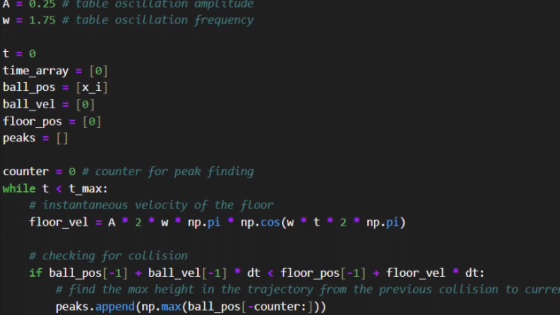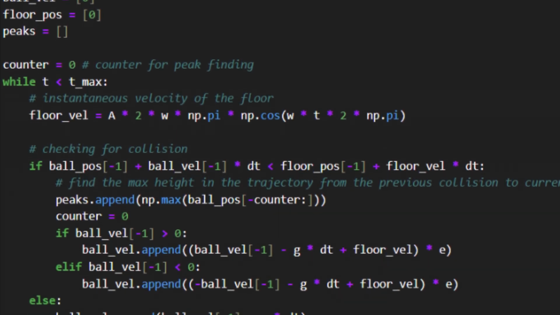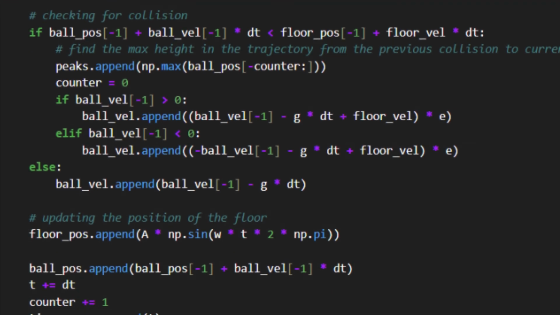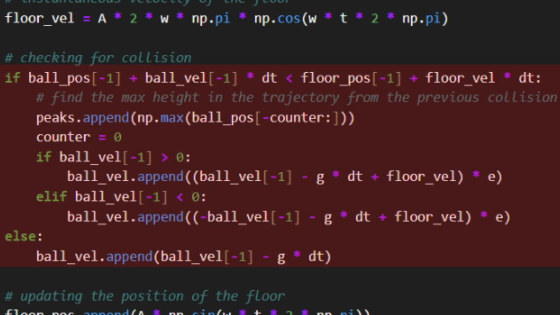We ran all of the simulations and created all of the following plots and animations in Python. With g equals 9.81, we update the velocity of the ball at each time step via Euler's method and update the position of the ball accordingly. There's a check in the code to see if the position of the ball will be below the position of the table at the next time step. If it will be, a rebound is calculated with some specified coefficient of restitution. We'll also assume that the ball and the table are infinitely rigid, such that the collision is perfectly elastic. This process continues until the end of the simulation time.